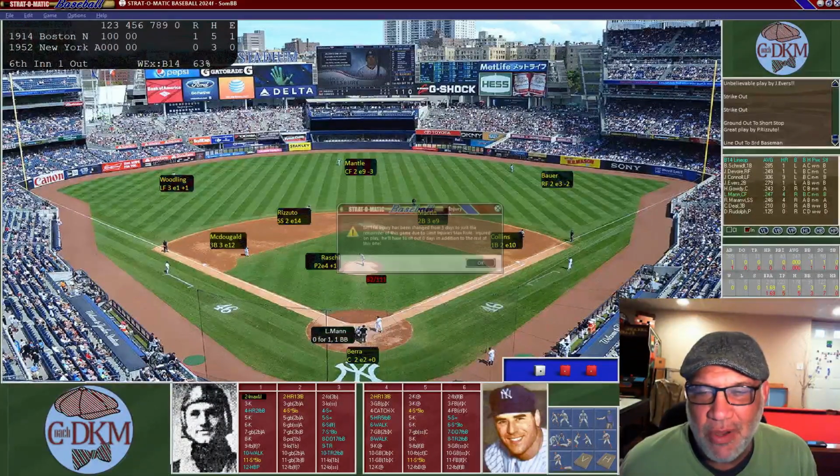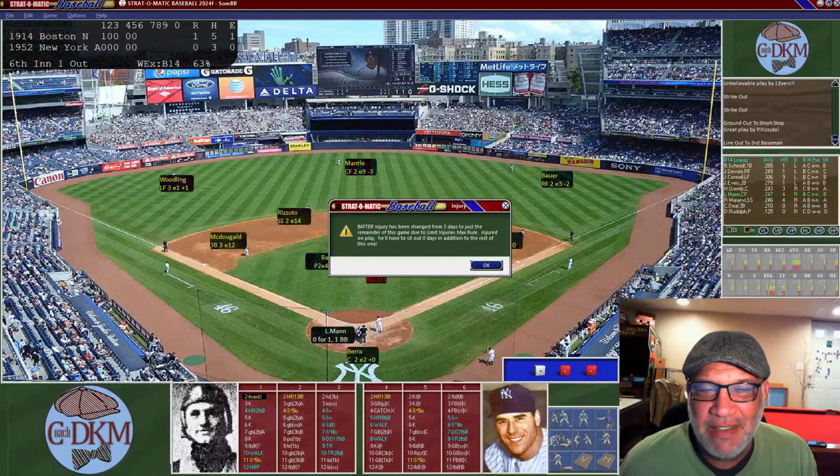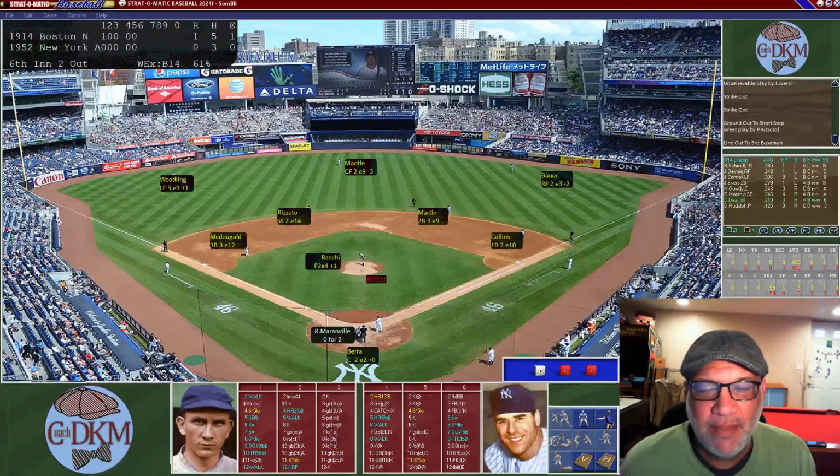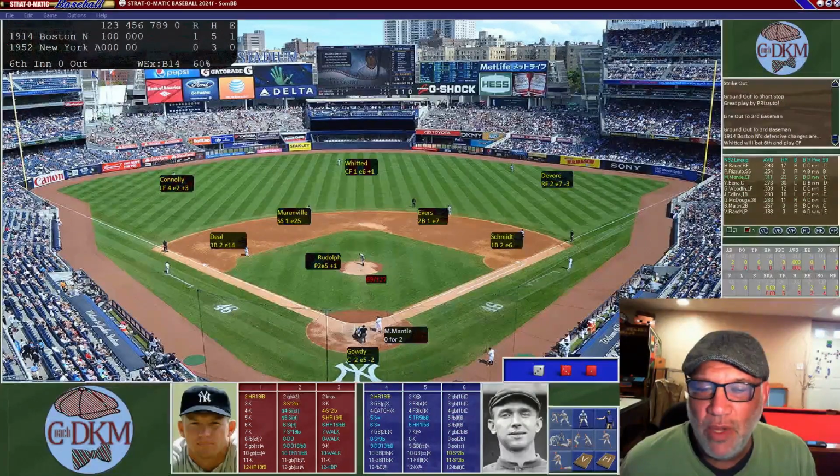He's going to hit a line ball right at McDougald. That's going to be an out, and that's going to be an injury for the center fielder. He's going to miss the rest of the game. He will be eligible for the following games if they win. And now Rabbit Maranville is up to bat, and he is going to hit a ground ball to McDougald, and that's going to be the third out. 1, 2, 3, and we go into the bottom of the 6th.